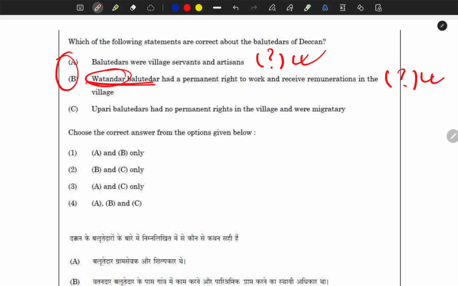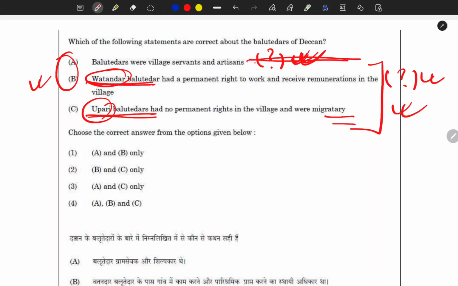If this was not the Watandar Balutedar, then how can you define it? So for getting the correct option, you have to understand that this statement is also correct. Third option: Upadi Balutedars had no permanent rights in the village and were migratory. Upadi itself means those people came from somewhere else. Watandar means they were permanent residents. So for me these two statements are correct.